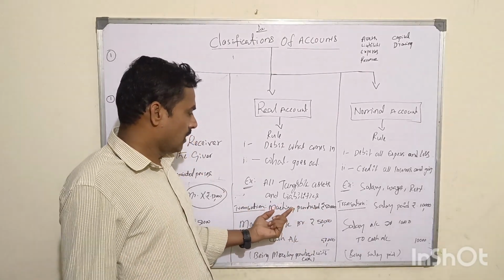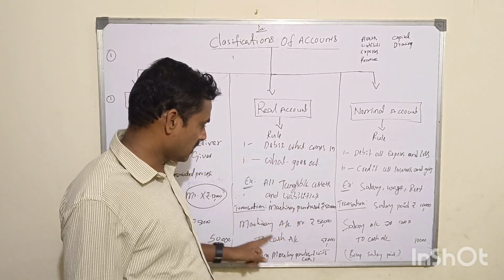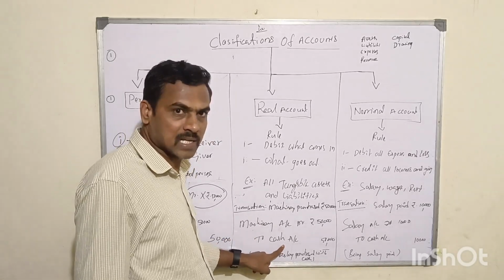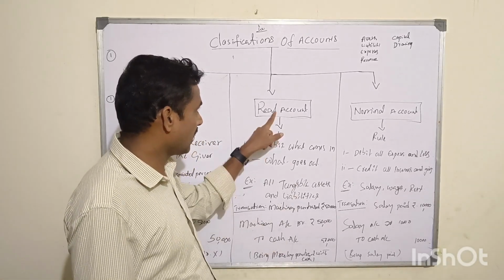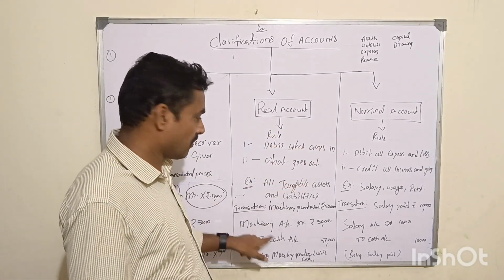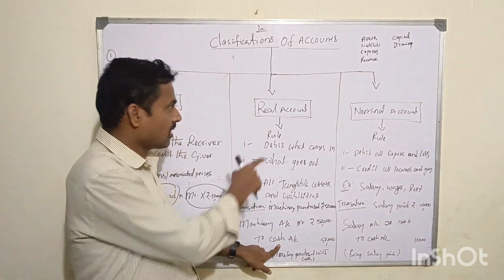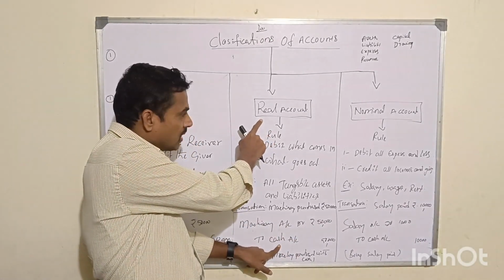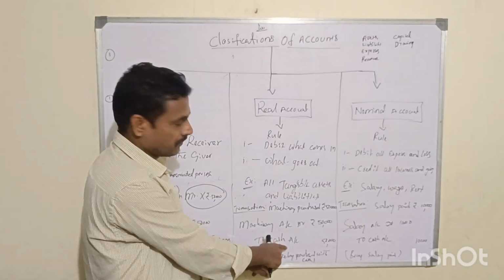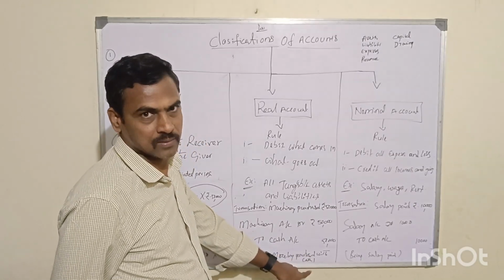So machinery is coming into the business, cash is going out of the business. Both aspects, that is the machinery aspect and the cash aspect, are real accounts. As per the real account rule, debit what comes in. Machinery is coming into the business and hence it's a debit. Cash is also a real account, under the golden rule it is going out of the business, and hence it is a credit. The narration: being machinery purchased with cash, right?